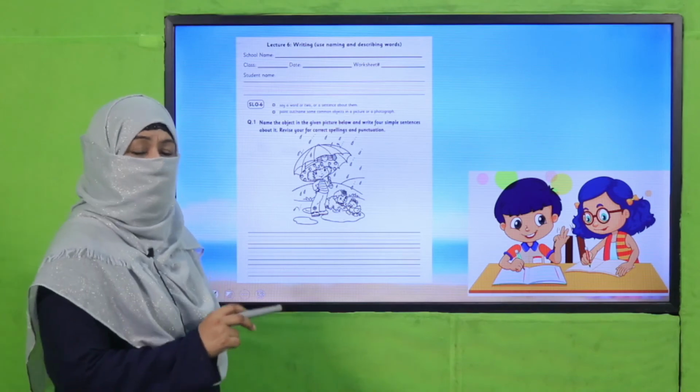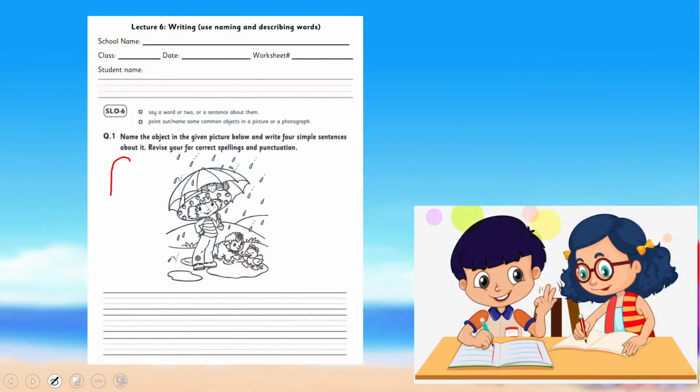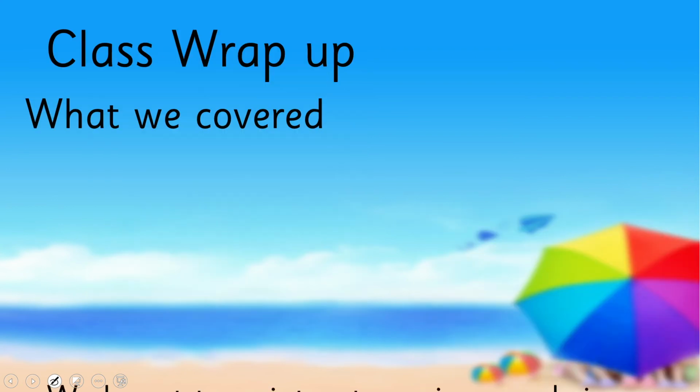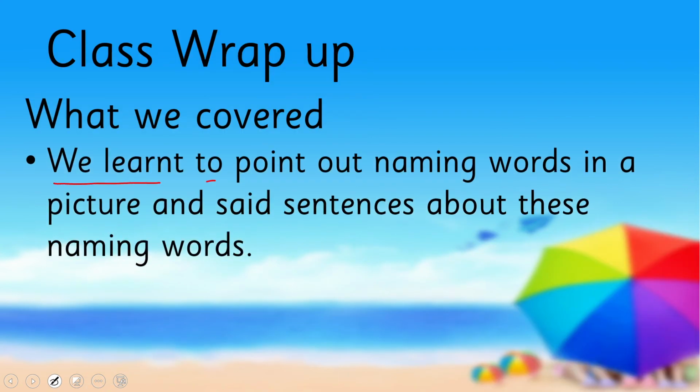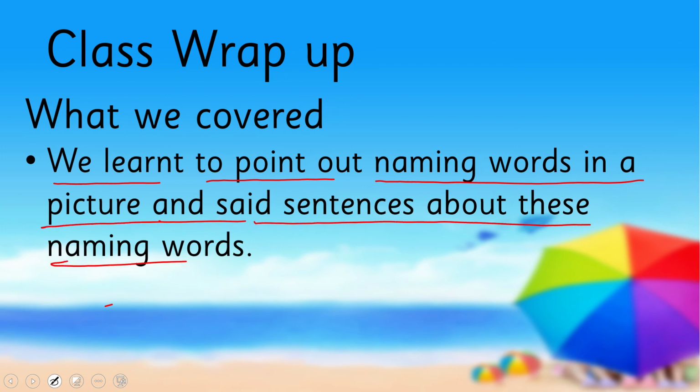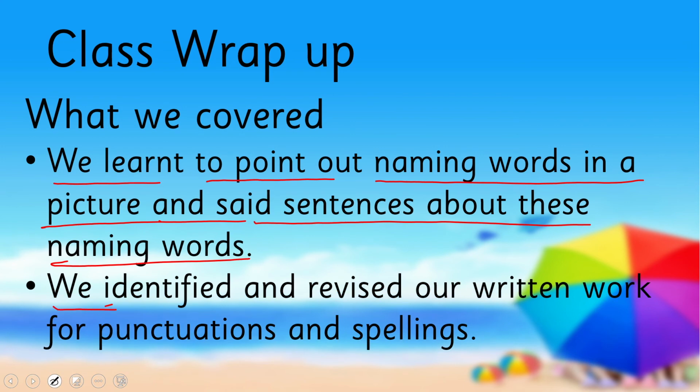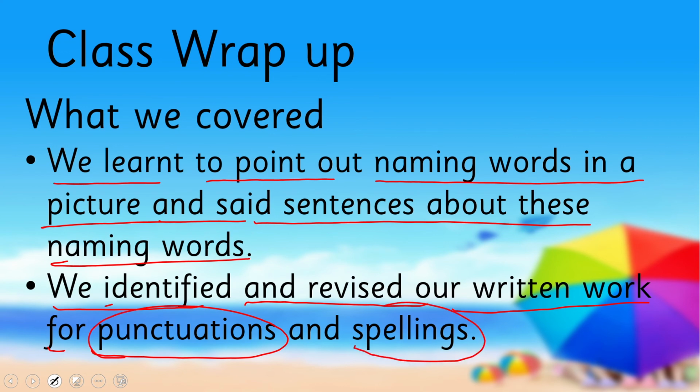And my dear children, you will look at this picture and write a few sentences over here by using naming and describing words. So what we have learned today: we learned to point out naming words in a picture and say sentences about these naming words, and we identified and revised our written work for punctuation and spellings.